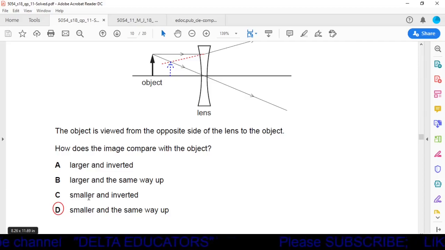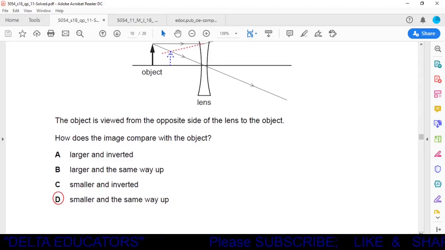Option C is smaller and inverted. Yes, it is smaller but not inverted. Option D is smaller and the same way up. Yes, it is the correct option. It is smaller than the object and same way up. It is in the same direction as that of object. So option D is the correct option.